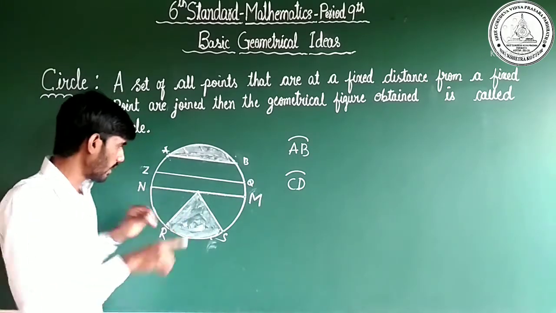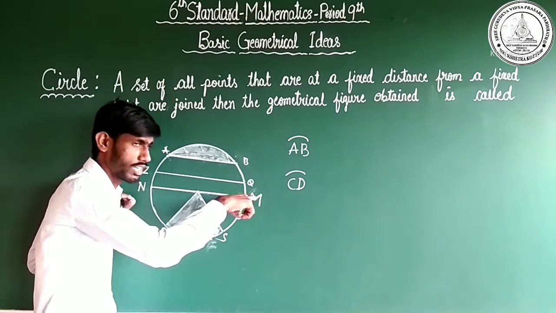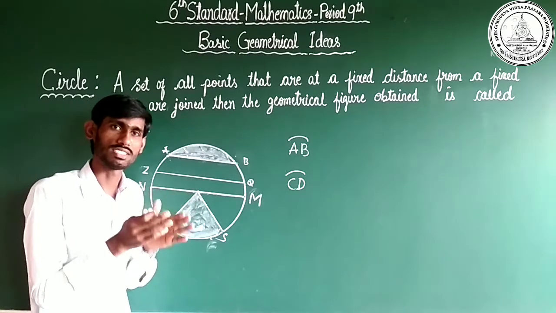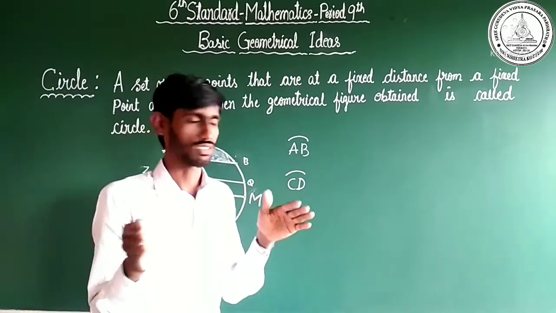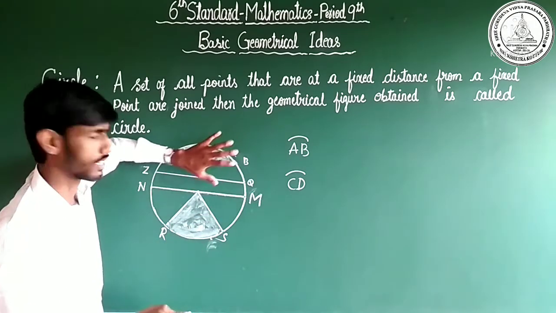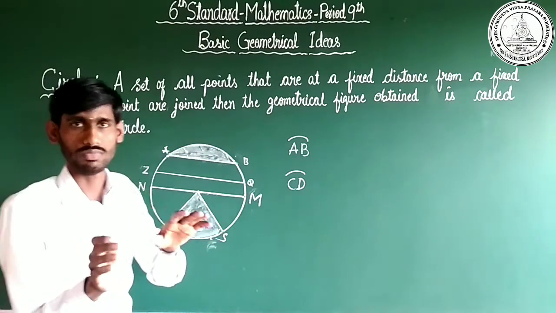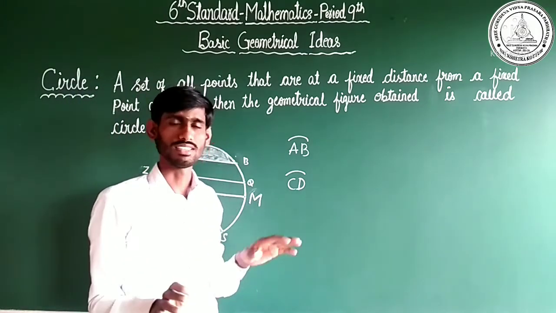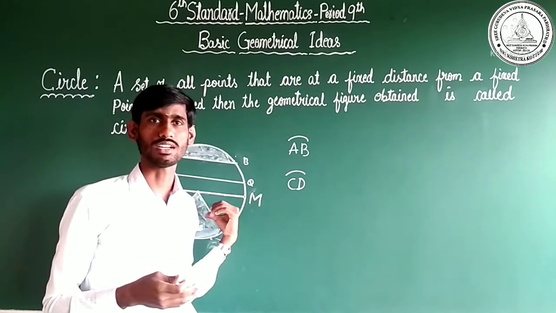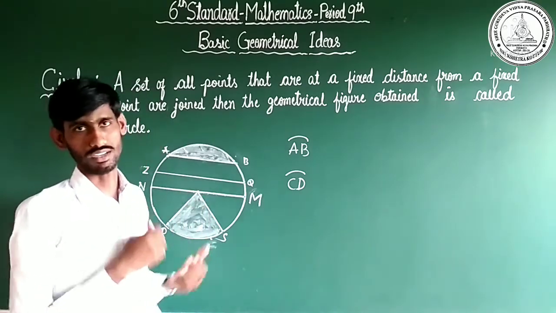One more important point, dear children. We have just discussed the diameter. See this diameter. What is special about a diameter? The diameter divides a given circle into two equal halves. So if we cut along a diameter here, this region and also this region are completely the same, the same measurement. How many diameters can we draw in a given circle? An infinite number of diameters can be drawn in a given circle.